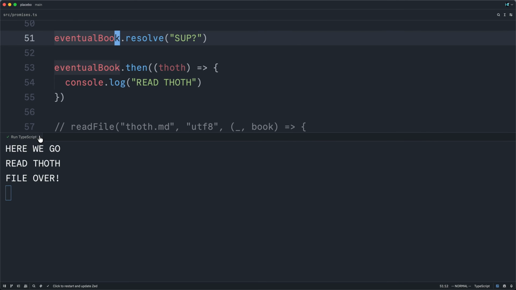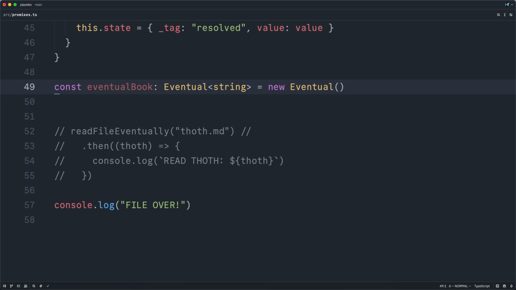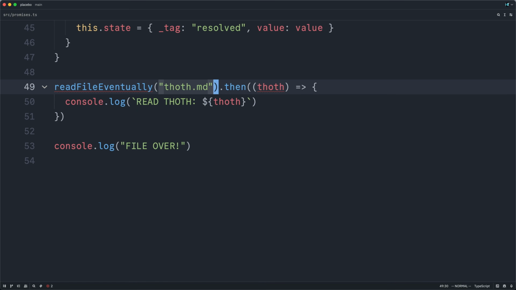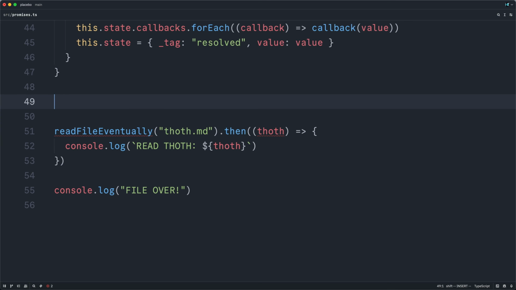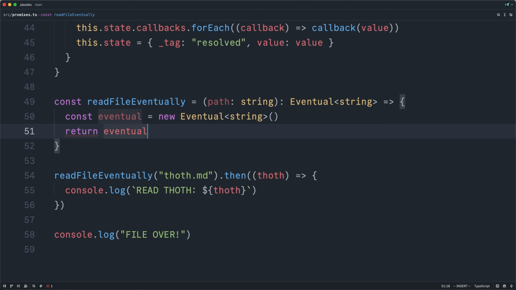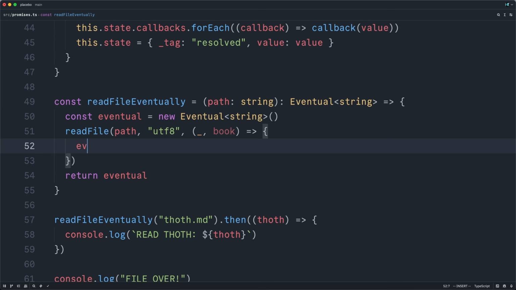Let me close this. And now we'll push further. Let me delete this stuff, our current example, and we want to get this previously commented out example working. In order to do this, we need to construct a read file eventually helper method that will take a path and will return an eventual string. And then we'll do what we were doing manually before, which is construct an eventual. We will return this eventual value, and then internally we will delegate to the asynchronous read file method and resolve our eventual book just like we were doing before.